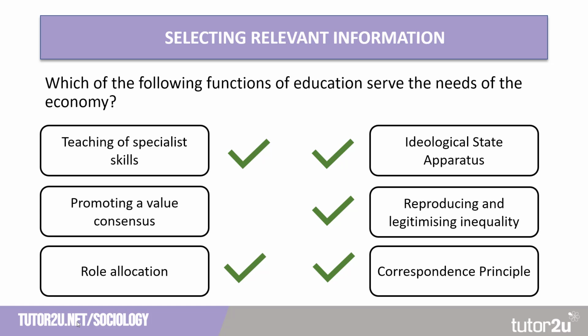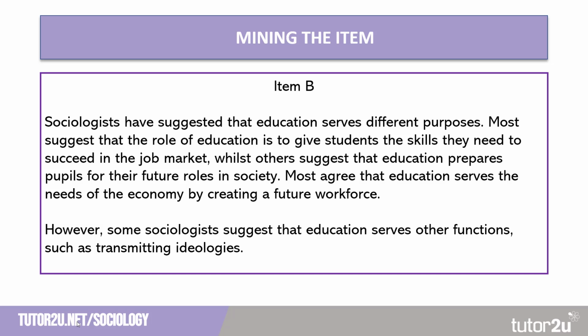Now let's mine the item. So reading through the item again, sociologists have suggested that education serves different purposes. Most suggest that the role of education is to give students the skills they need to succeed in the job market, whilst others suggest that education prepares pupils for their future roles in society. Most agree that education serves the needs of the economy by creating a future workforce. However, some sociologists suggest that education serves other functions, such as transmitting ideologies.